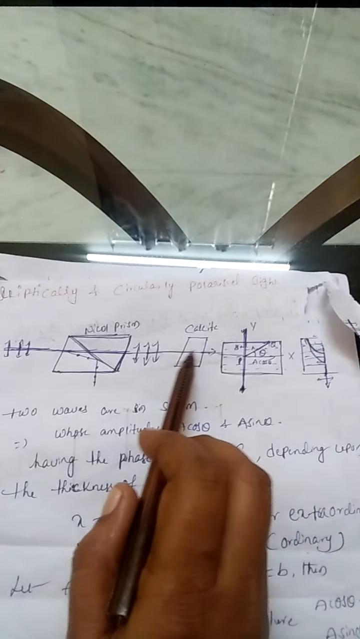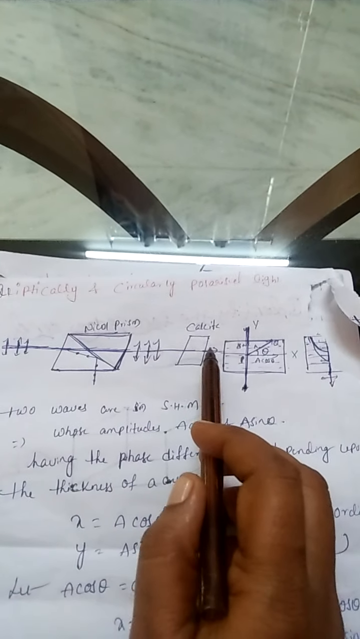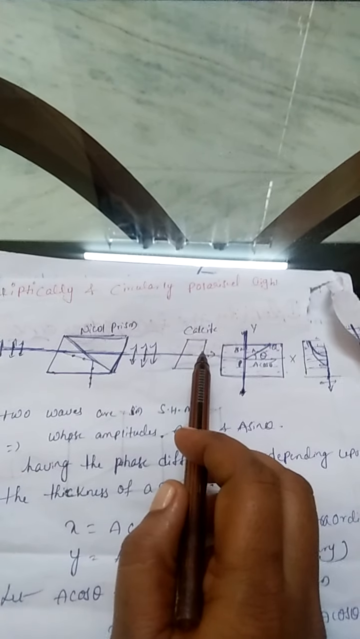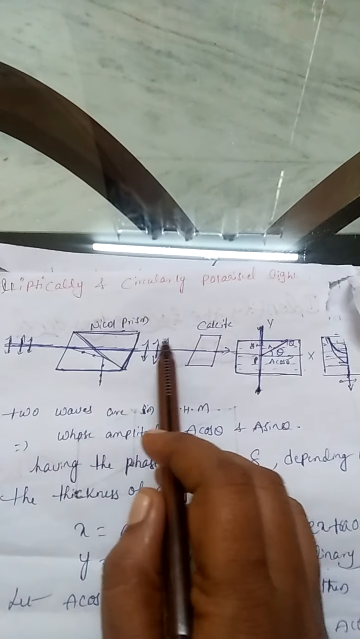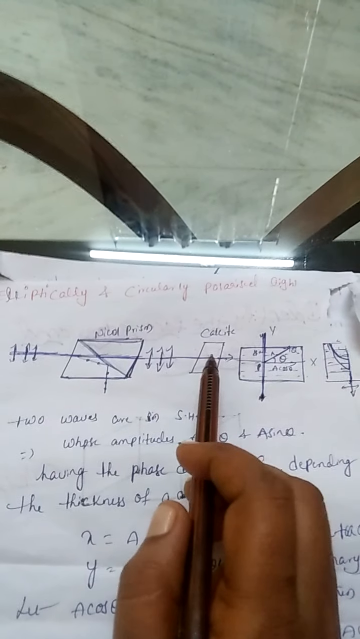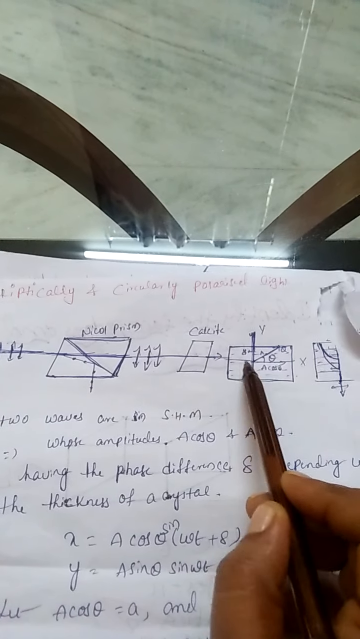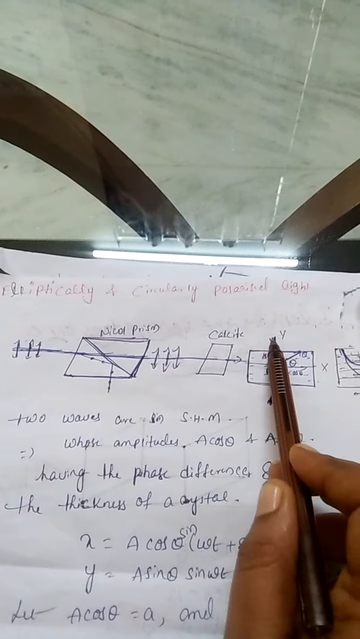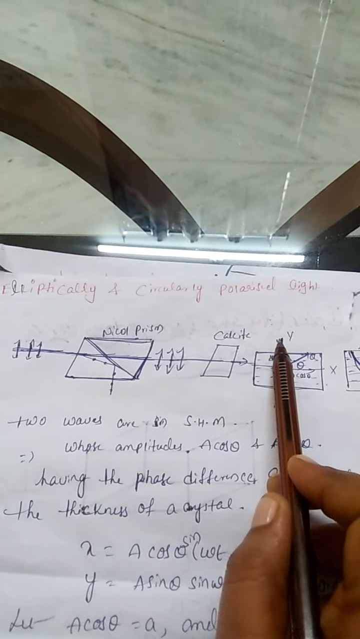Again, when it is incident on the calcite crystal, we know the property of the calcite crystal is that it is doubly refracting. Even though the light is plane polarized, when it travels inside the calcite crystal it is again divided into an ordinary ray and an extraordinary ray. Suppose the ordinary rays travel in the x direction and the extraordinary rays travel in a different direction, the y direction.